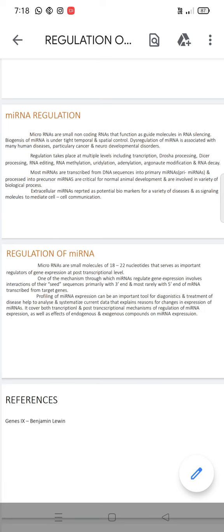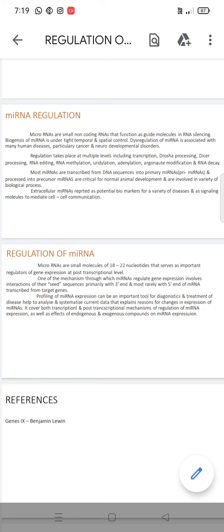Regulation takes place at multiple levels including transcription, then the Drosha process. Drosha is the catalytic subunit of the microprocessor complex and initiates microRNA processing. Then the Dicer process and RNA editing, then RNA methylation, uridylation, adenylation, then Argonaute modification and RNA decay.